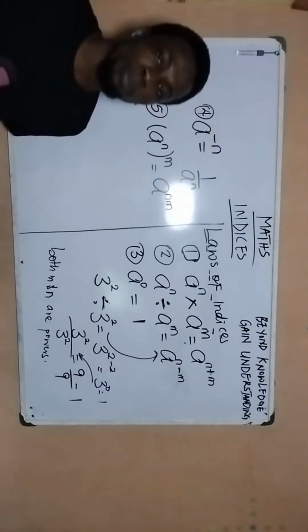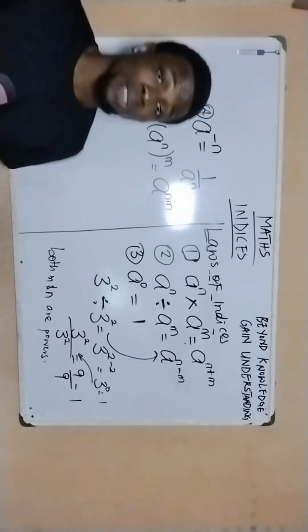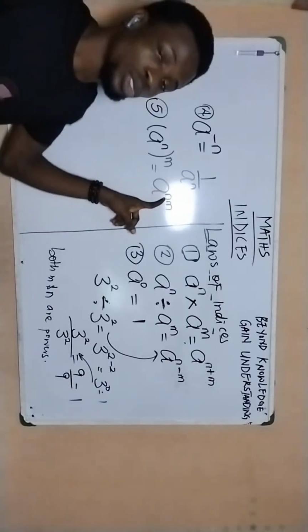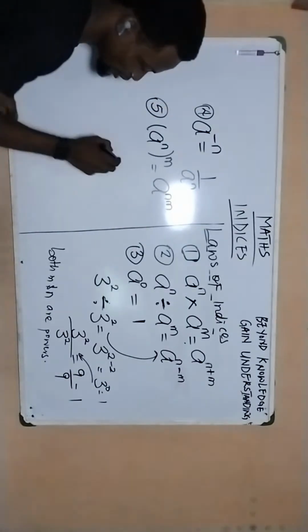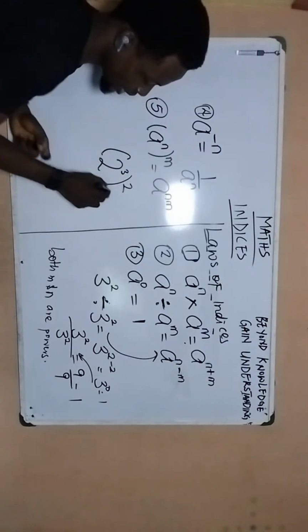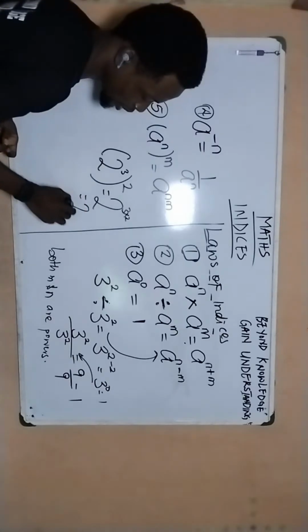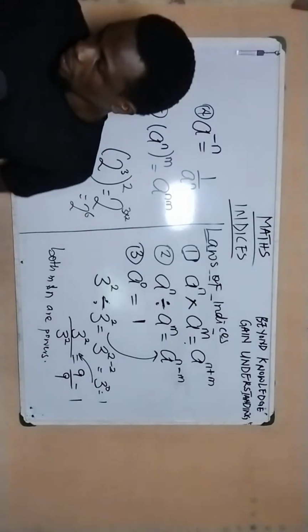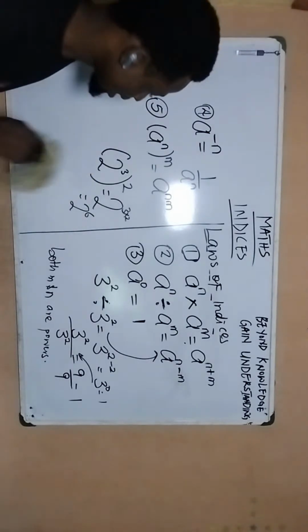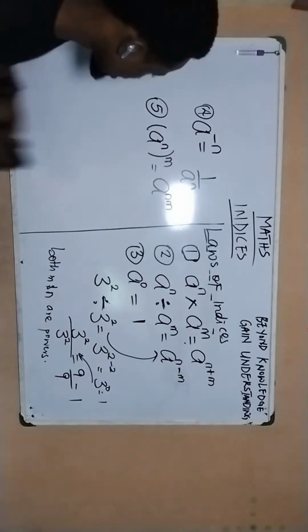So if you have 2 powers, one within the bracket and one outside of the bracket, what you simply do is multiply the 2 powers. So for example, if I have 2 to the power of 3 and then close bracket 2, this is the same thing as saying 2 to the power of 3 times 2, and that will give me 2 to the power of 6. So this is another law of indices that is very, very important. So this is the 5th law.